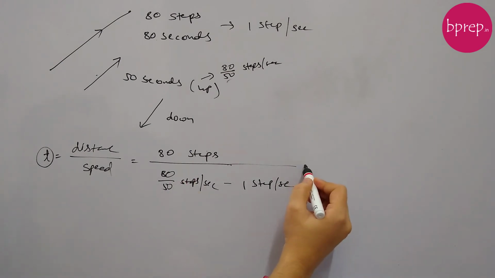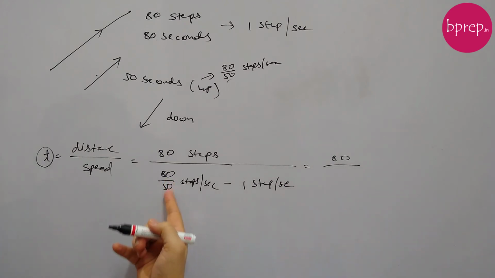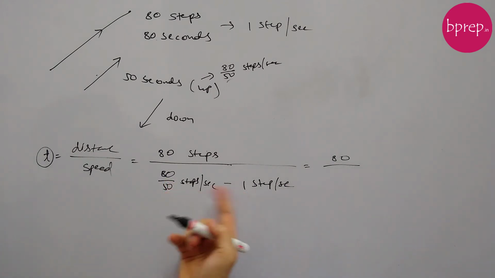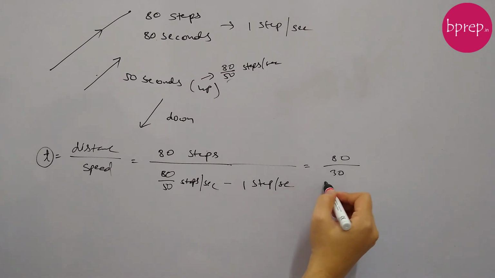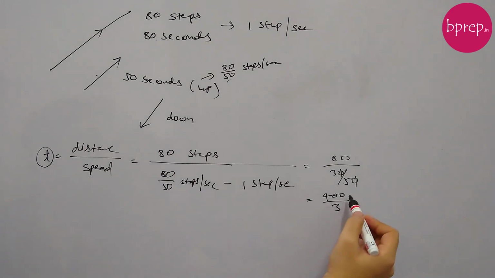Now solving this, it will be 80 by (80 minus 50) by 50, which is 30 by 50. The zeros will get cancelled and we'll have 400 by 3 seconds.